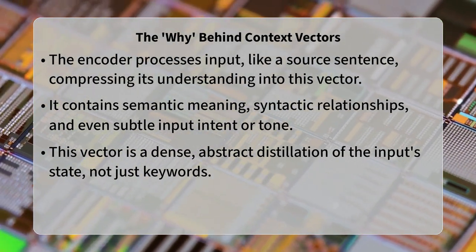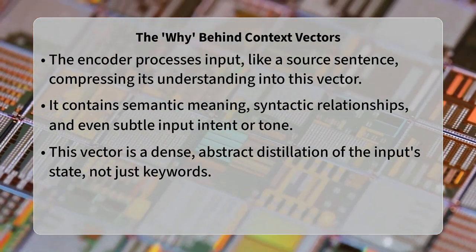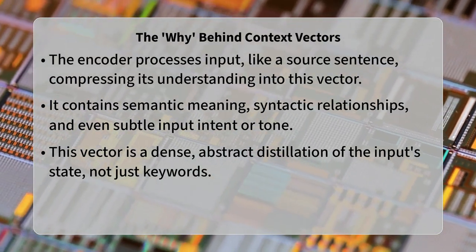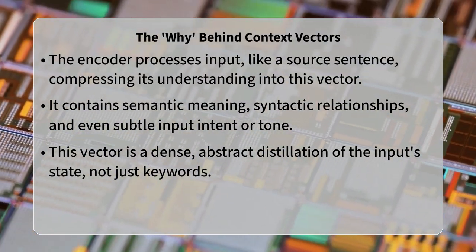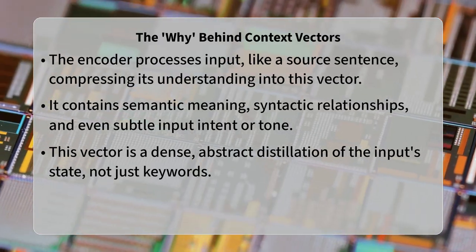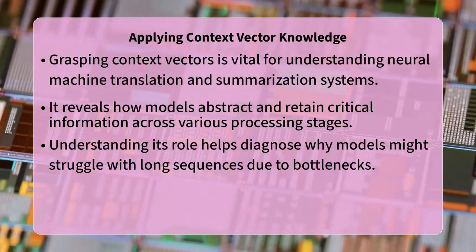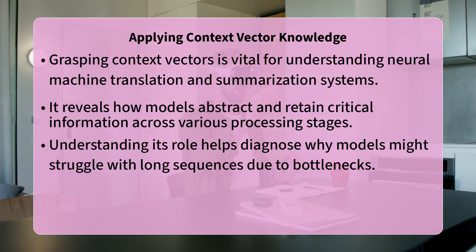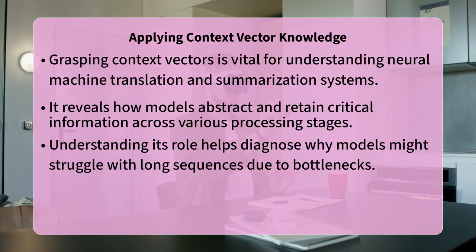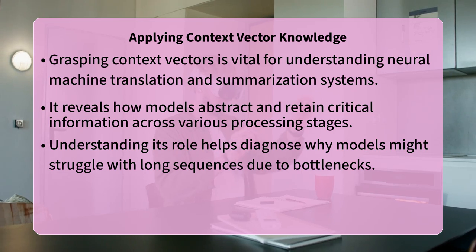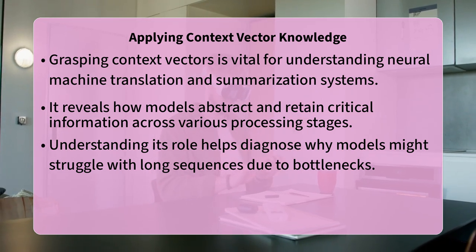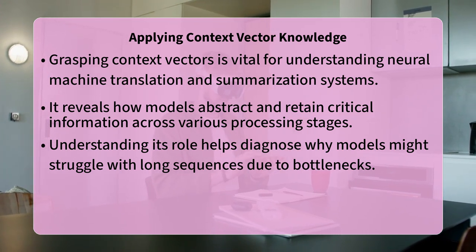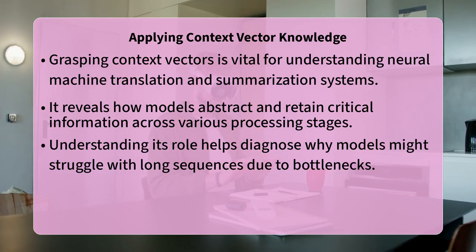Understanding the concept of a context vector is fundamental for grasping how advanced neural networks perform complex sequence-to-sequence tasks, such as neural machine translation, text summarization, and sophisticated question-answering systems. It illustrates the remarkable capacity of these models to abstract, compress, and retain critical information across various processing stages.